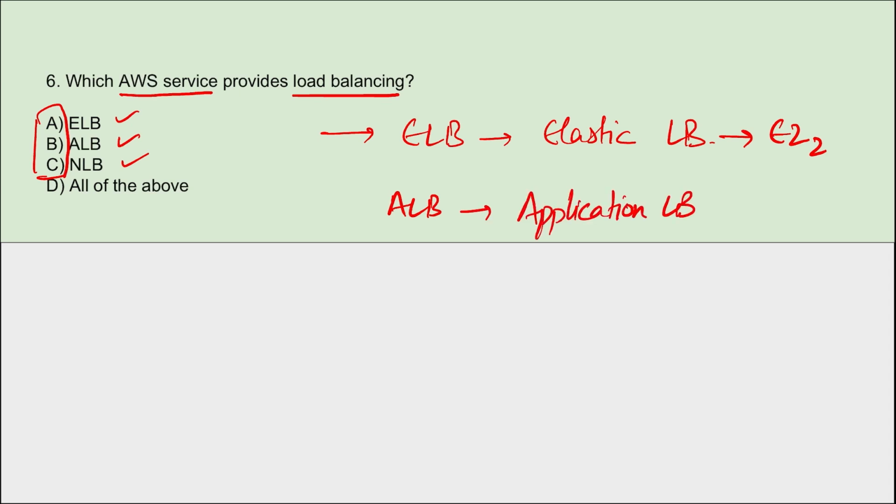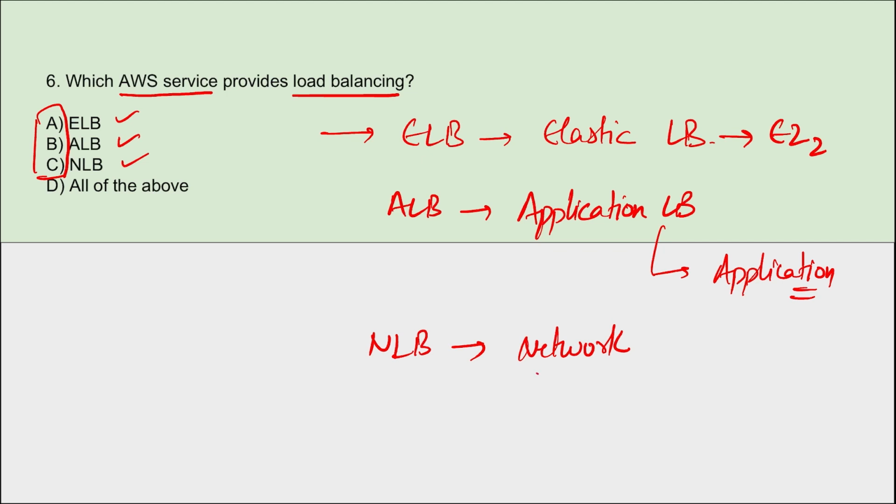This application load balancer will operate at the application layer and it will provide advanced routing and target grouping capabilities. Then if we talk about NLB, that is your Network Load Balancer. This will offer high performance, ultra low latency load balancing, and this will be working at the network layer. So right option, option 5.